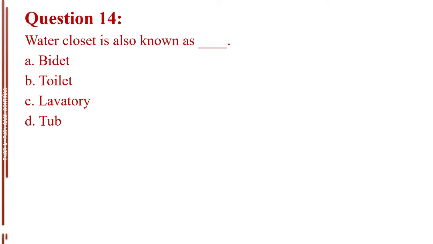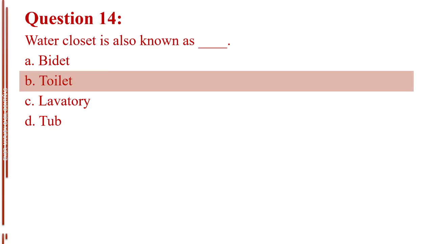Question number 14. Water closet is also known as blank. Letter A, bidet. Letter B, toilet. Letter C, lavatory. Letter D, tub. The answer is letter B, toilet.